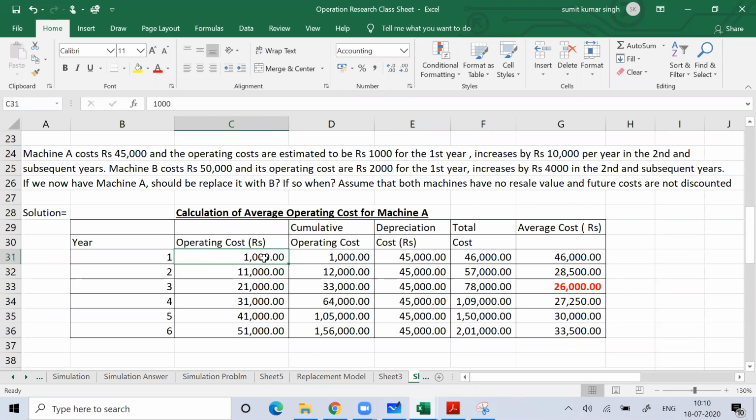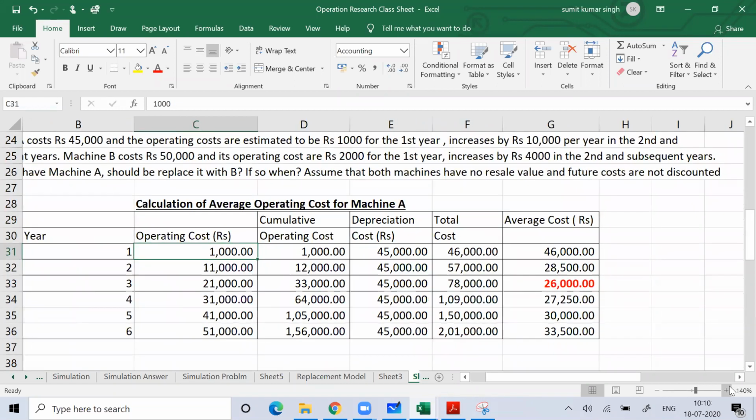For the first year, the operating cost of this machine is 1,000 rupees. You can see on my screen, and then from next year it is increasing by 10,000 rupees. So you can see for the first year it is 1,000, then it becomes 11,000, meaning it increased by 10,000, and then it increased by 10,000 again, and again. So I think you can understand this. This is given in the problem.